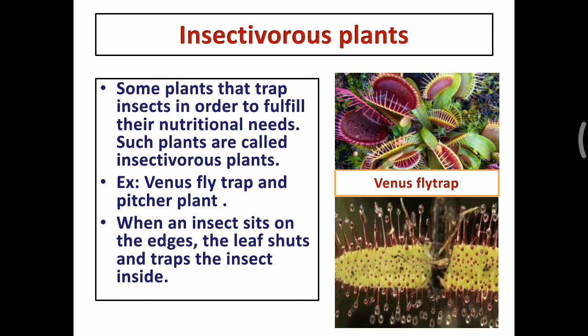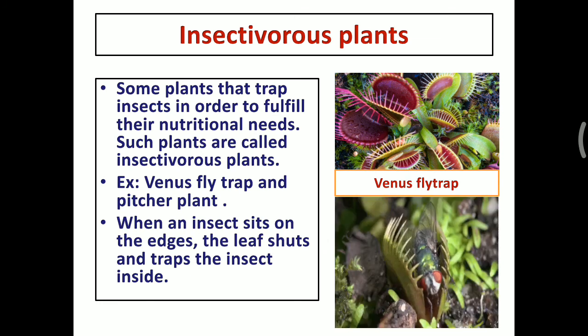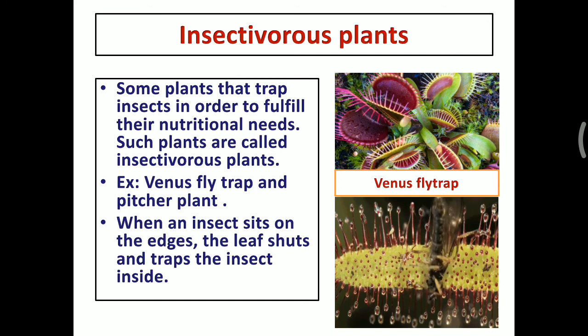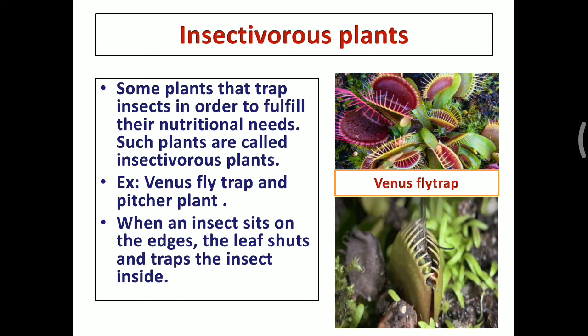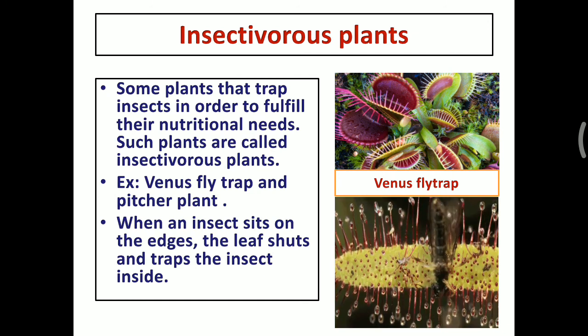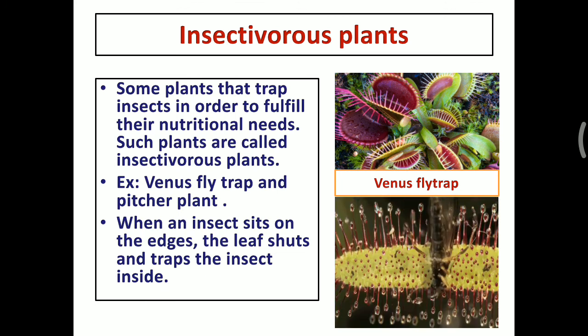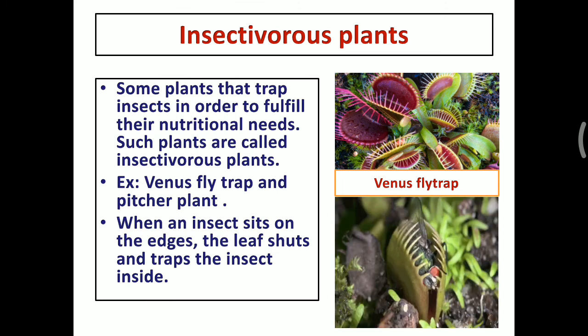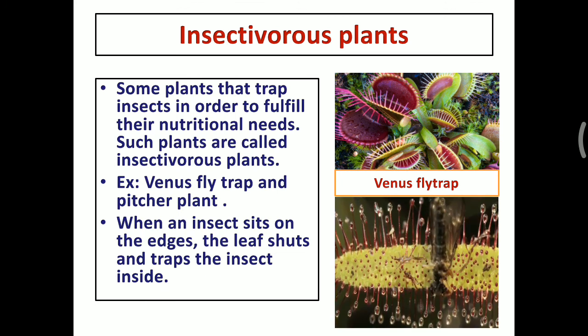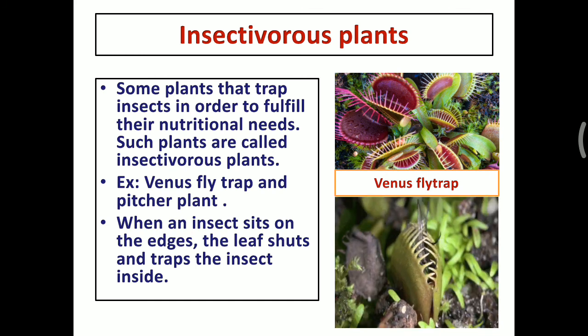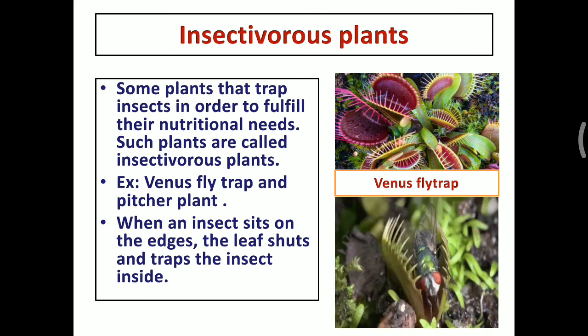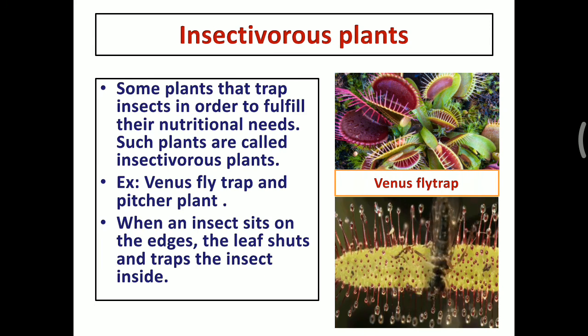But how do insectivorous plants get nutrients? By trapping the insect, and they fulfill their nutritional needs. So this type of plants are called insectivorous plants.